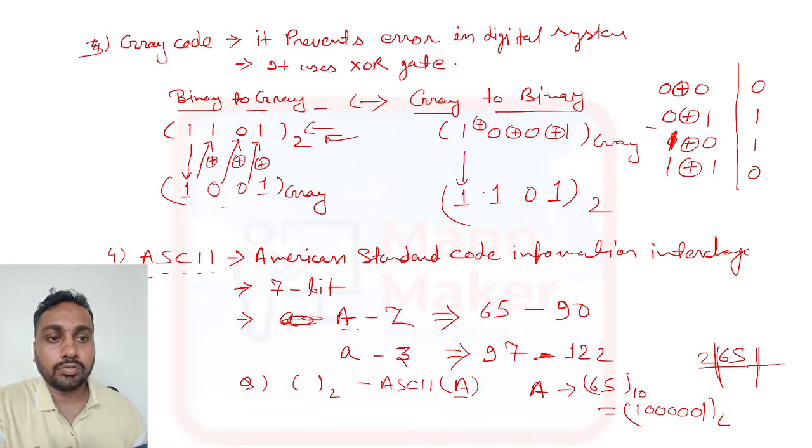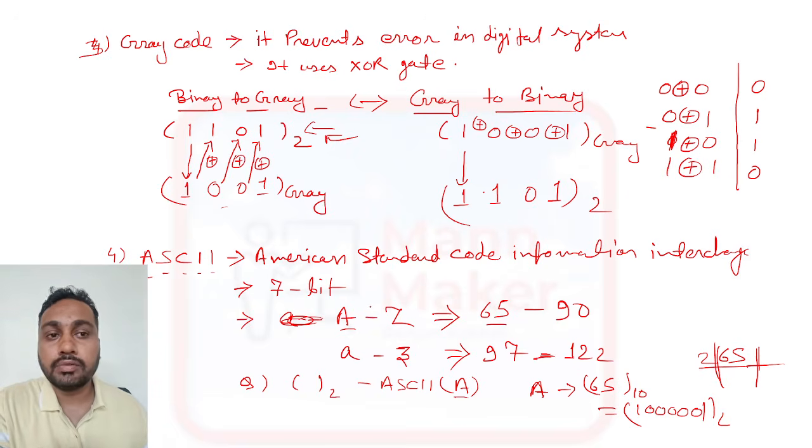We know A is 65 in decimal form, and we know how to convert decimal to binary, so take 65 and convert it to binary form. Suppose they ask for the ASCII code of B, meaning the binary representation of B. B is 66 in decimal, and you know how to convert 66 to binary. So like this you need to do.